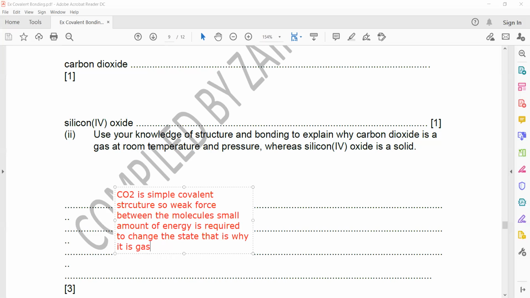And what about silicon dioxide? It has a giant structure, strong force between the particles, so a greater amount of energy is required to change state.